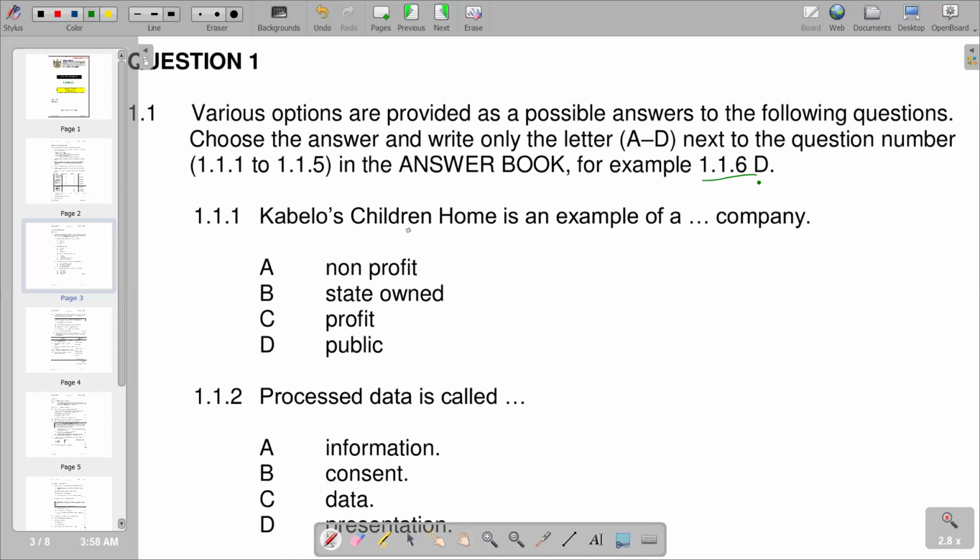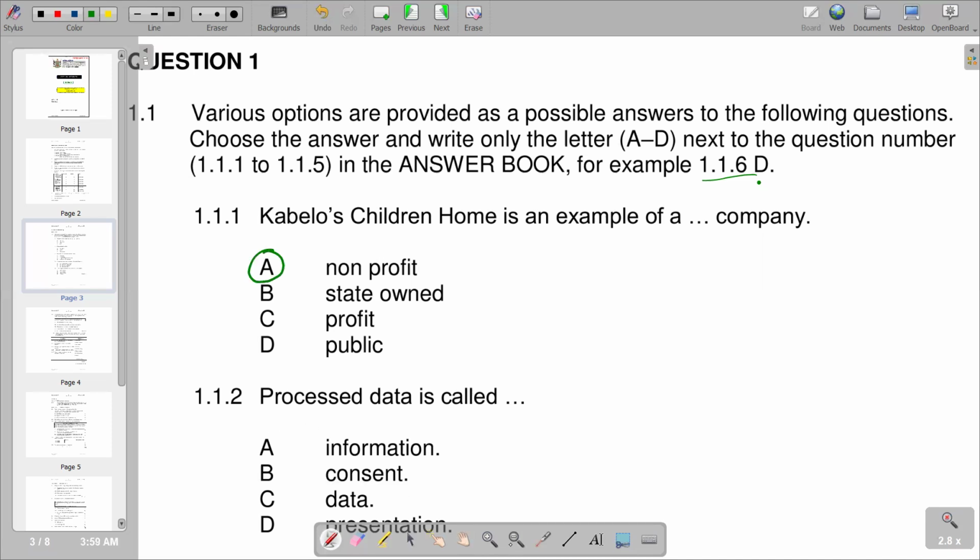Then on the first part of the question, it reads, Cabello's Children's Home is an example of a dash company. So we know that Cabello Children's Home is a non-profit or non-governmental organization. It is an orphanage that cares for vulnerable children. So according to the responses that we have, the correct answer is non-profit, so we have A.